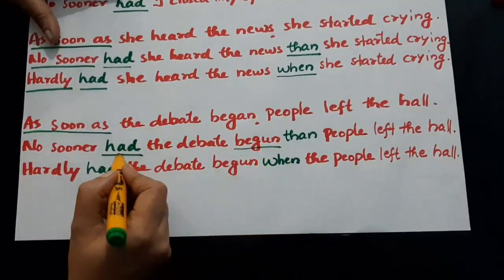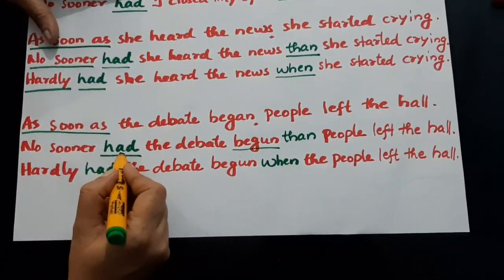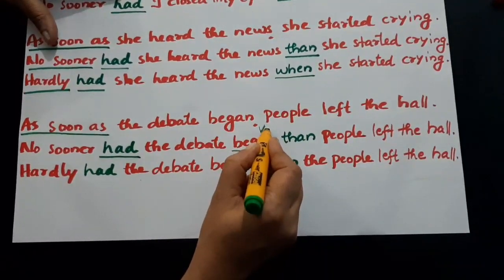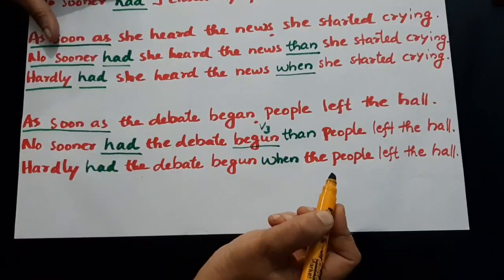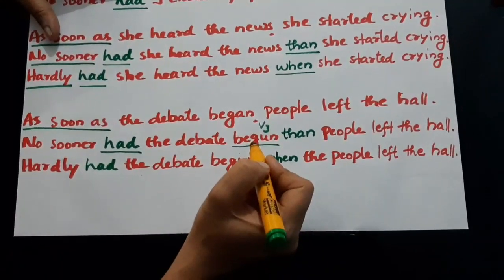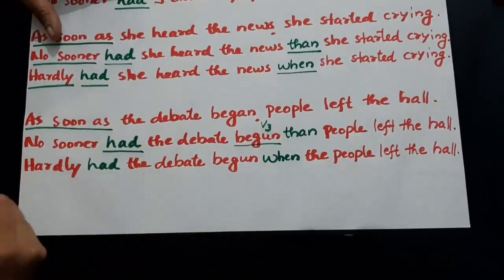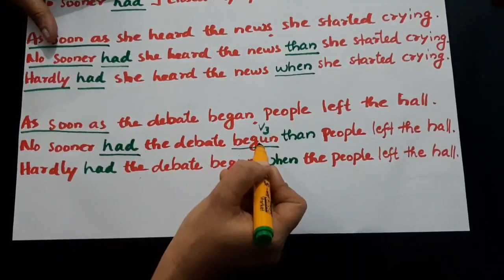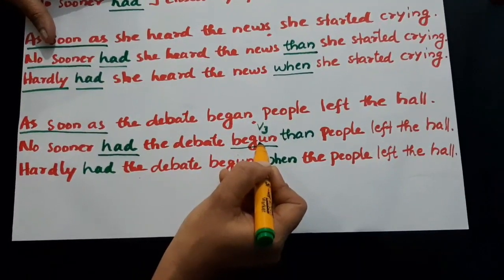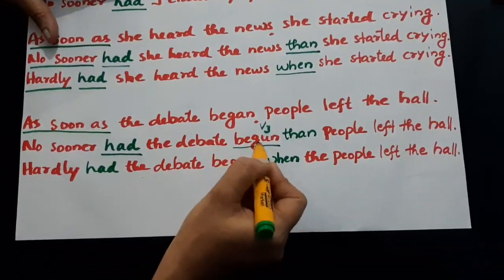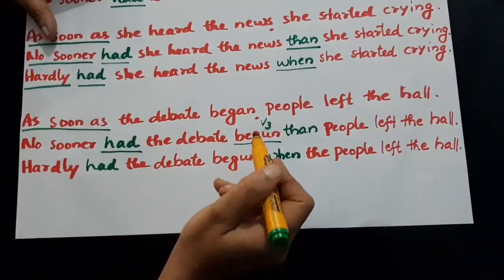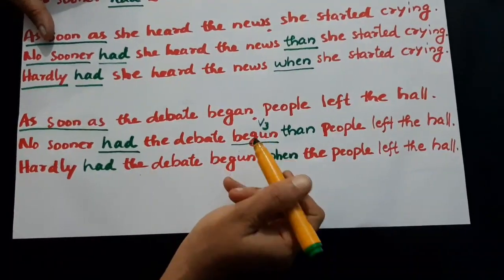That's also you have to pay attention to. So had begun. Begin, began, and the third form of the verb is begun. V3 form is begun. In all these cases, you have to use the third form of verb only.